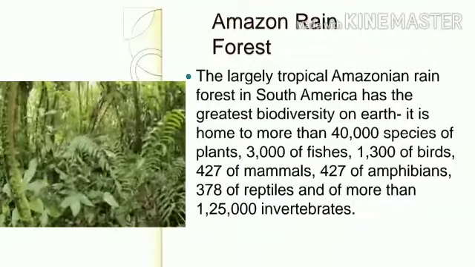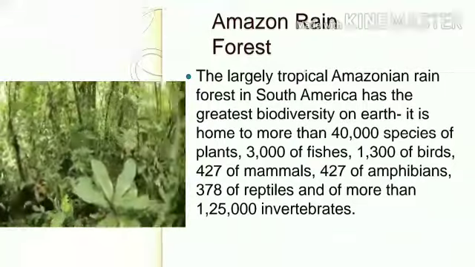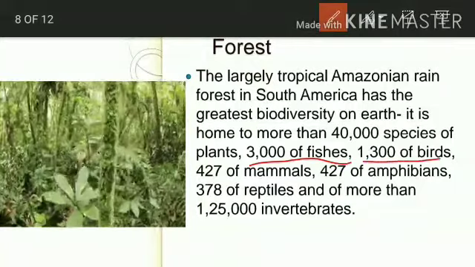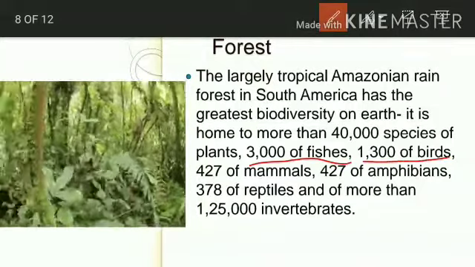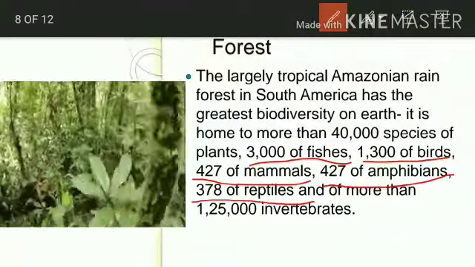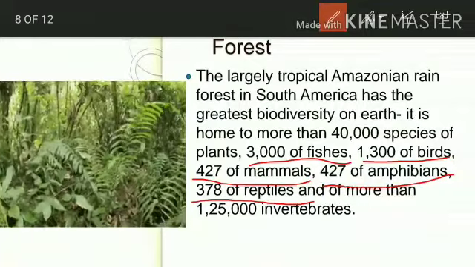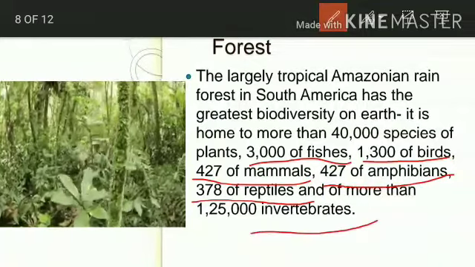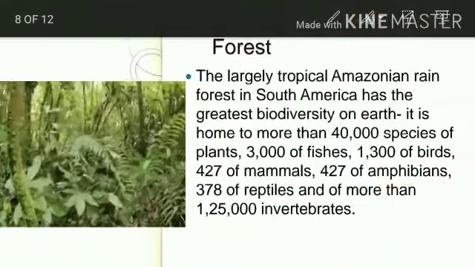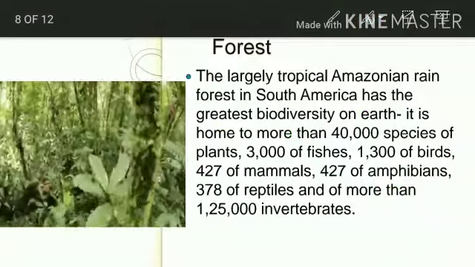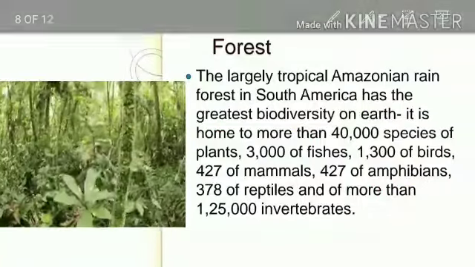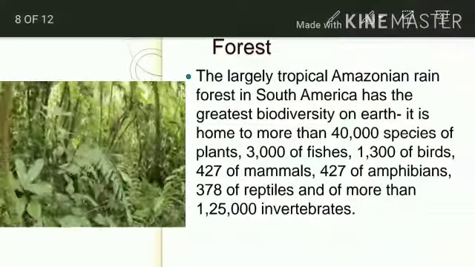In it there are 40,000 species of plants, 3,000 fishes, 1,300 birds, 427 mammals, 427 amphibians, 378 reptiles, and more than 125,000 invertebrates. Then you can analyze how many species are present in the Amazon rainforest.